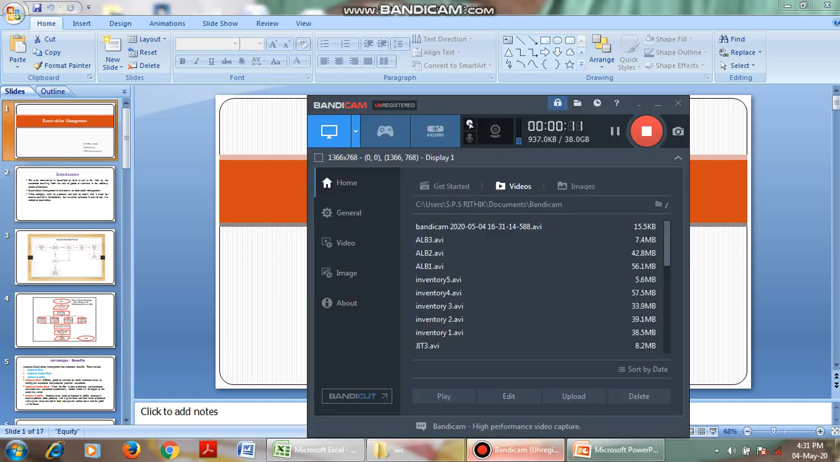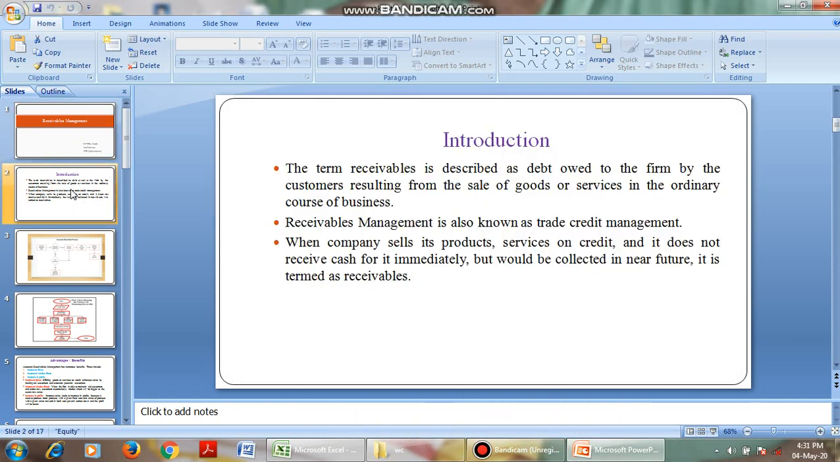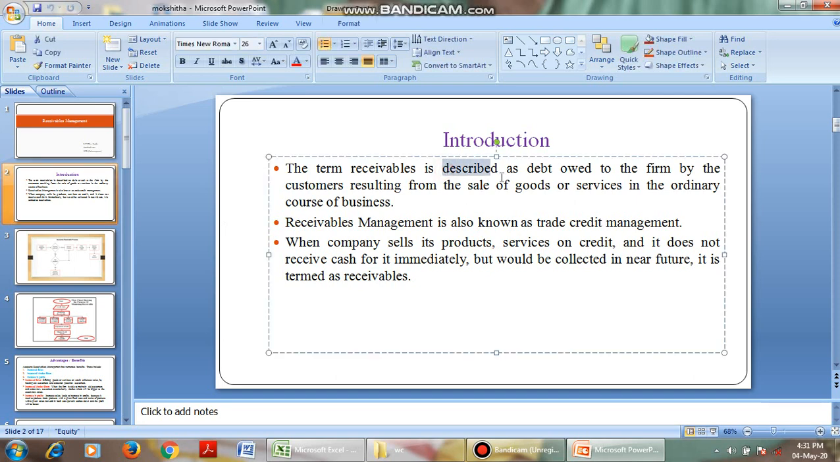Let us see what is meant by receivables management. The term receivables is described as debt owed to the firm by the customers resulting from the sale of goods or services in the ordinary course of business.